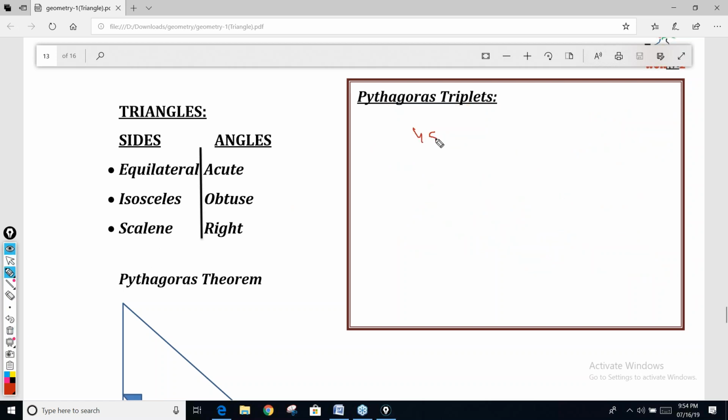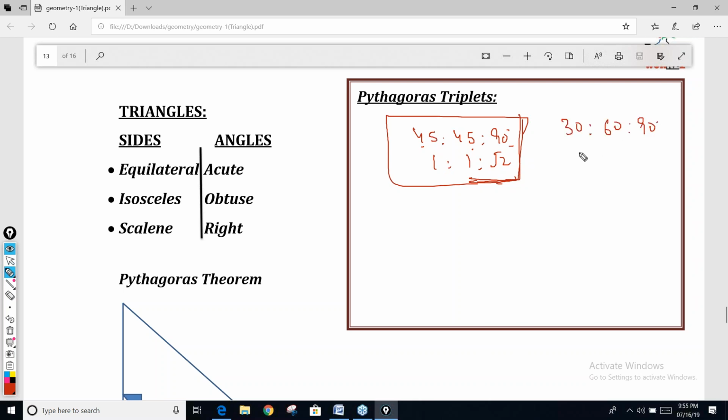And remember one more ratio, that is the 45, 45, 90 triangle. The ratio is 1 is to 1 is to root 2. These two triangles are commonly used: 45, 45, 90 and 30, 60, 90. 1 is to root 3 is to 2. This is clear to everyone. You will remember it now. Okay.